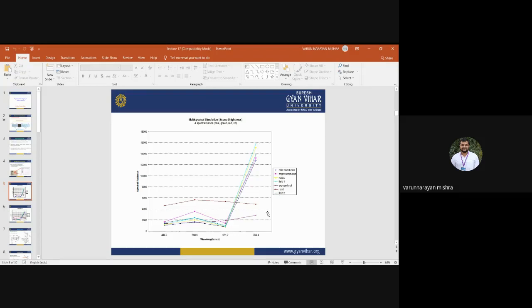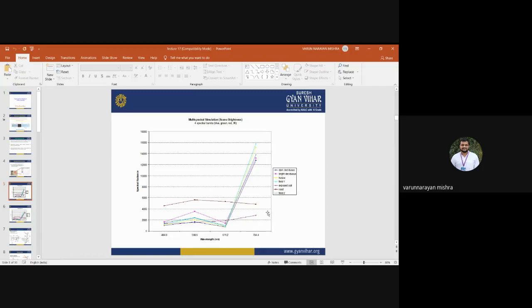So here we are using the multispectral band. The multispectral band has only 4 spectral bands, that is blue, green, red, and NIR. When you see the spectral response in 4 bands, you get this kind of graph. It's a flat curve. You can have the information, but not much detailed information.